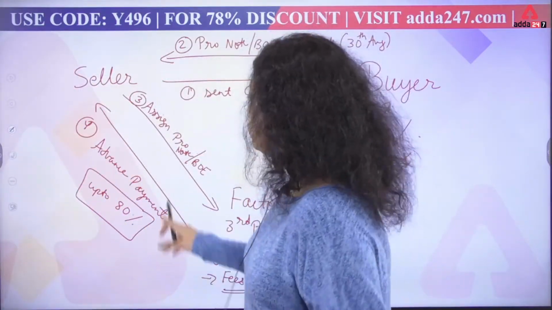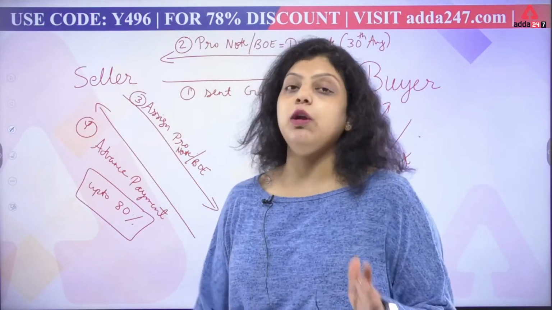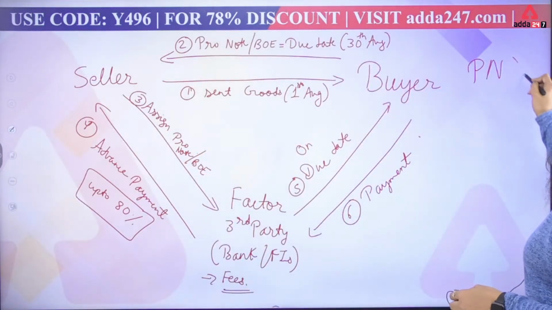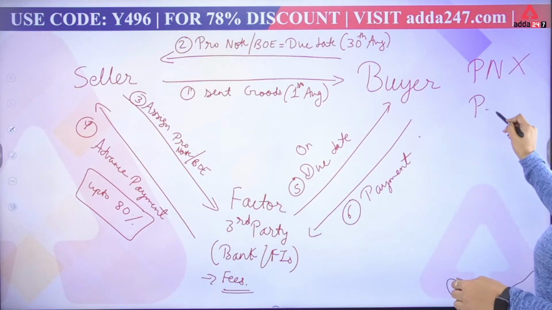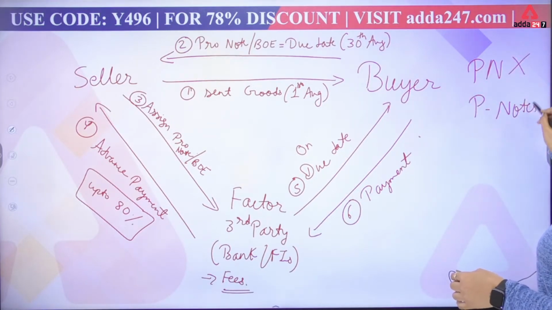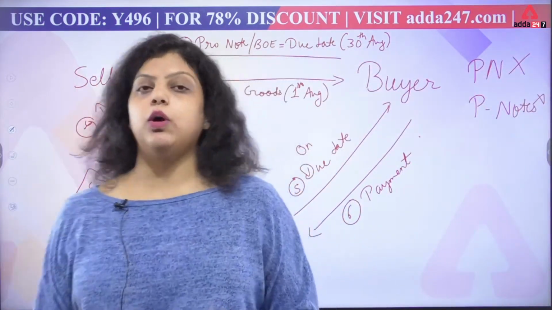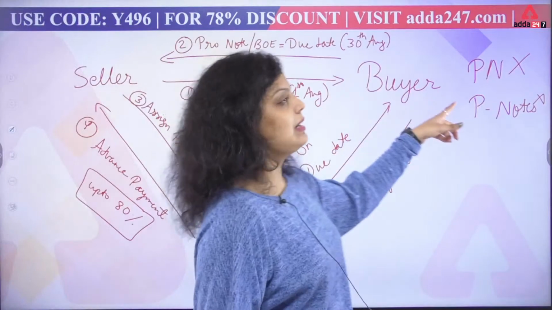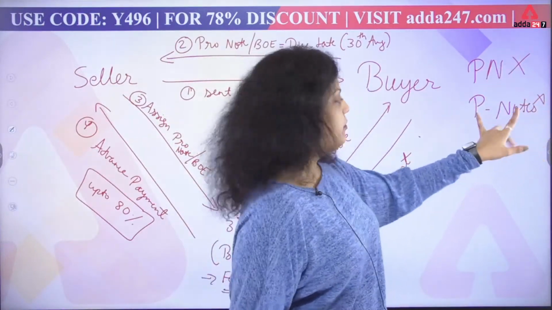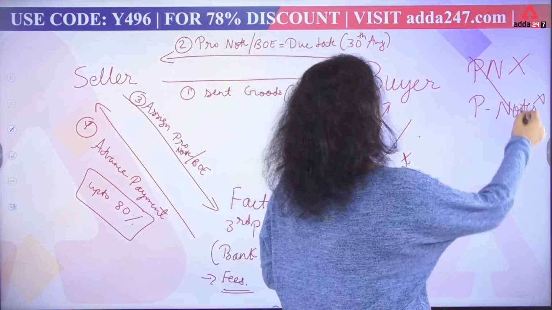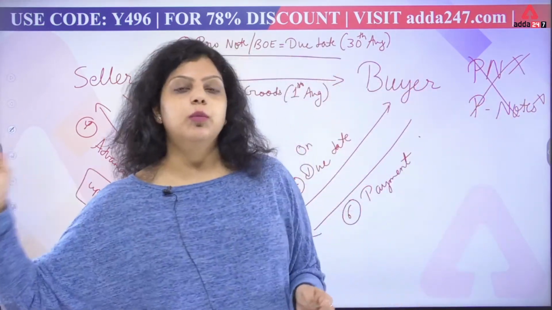Now do remember one thing: when we talk about a promissory note, you cannot write PN. Writing PN for promissory note is not right. Writing P notes for promissory note is not right. You have to write the full spelling of promissory note, because when you write P note, it denotes participatory notes. So these two abbreviations are not correct for promissory note.